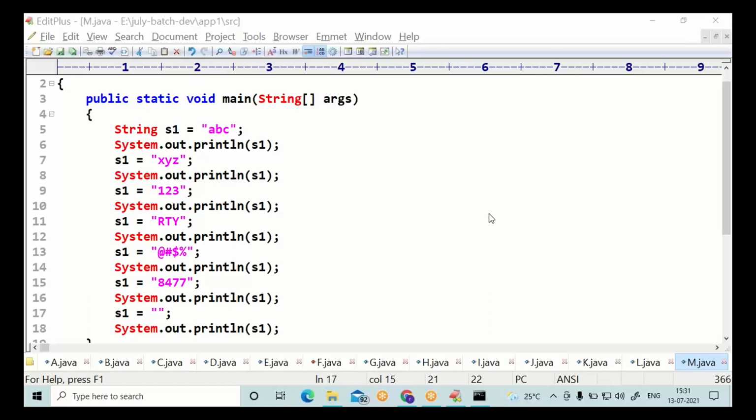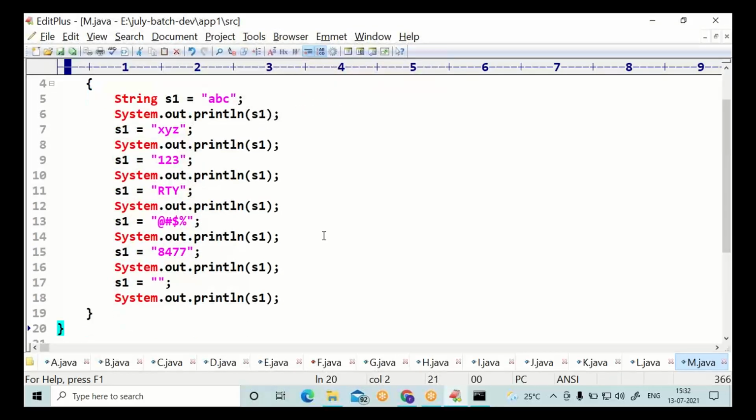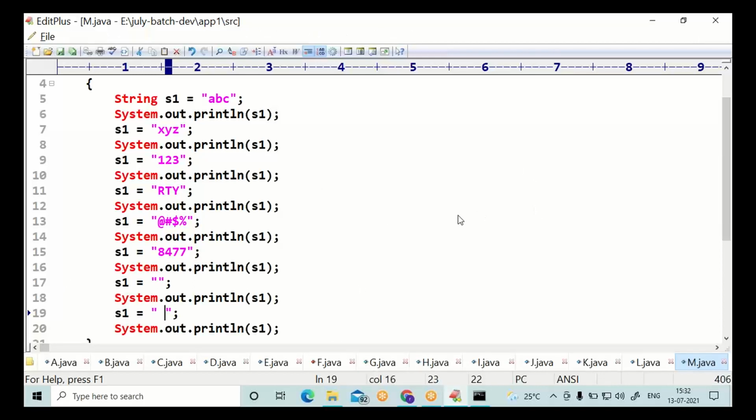Ajit Kumar. Let me provide one more. Just a space, absolutely possible. Under double quotes, just a space. Try compiling and running.